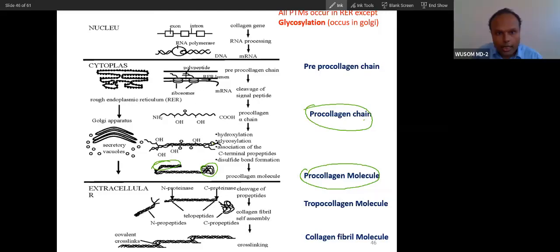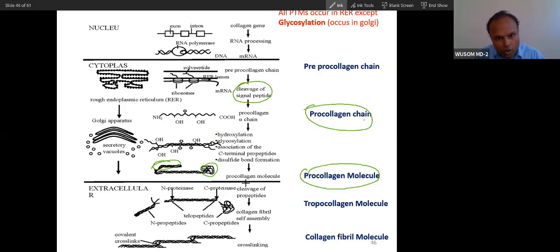Remember this. First, collagen will be synthesized in the endoplasmic reticulum, and then after synthesis the signal peptide will be cleaved, and at the same time there will be hydroxylation of proline and lysine. Along with hydroxylation, three events happen inside the cell. First is cleavage of peptide, second is hydroxylation, and third is trimerization, folding into a triple helix. So first is cleavage, then hydroxylation, then trimerization.